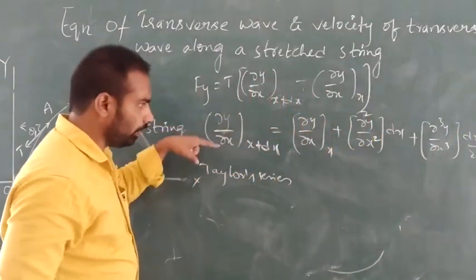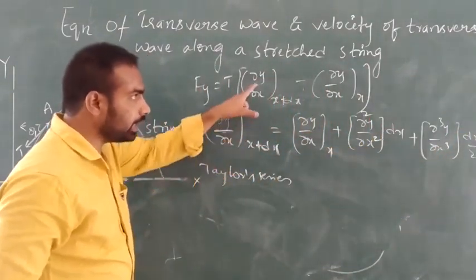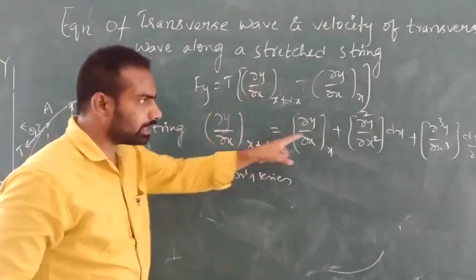Like that, by using the Taylor series we can expand dou y by dou x of x plus dx.